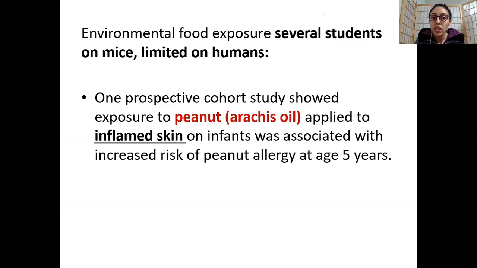So the environmental food exposure hypothesis has been tested on a lot of animal models, limited human models. But what was seen in one prospective cohort study, meaning a longitudinal long-term study, is that when the babies were applied something called Arachis oil, which has peanut protein as the main ingredient, on inflamed skin again. Okay, that is the catch over here. Inflamed skin, these babies were at a high risk of developing peanut allergy at 5 years of age.